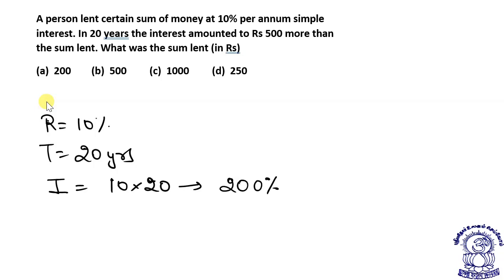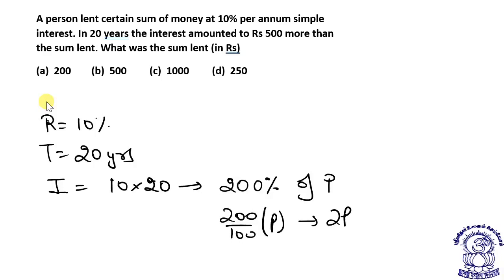or 200%. 200% of P, that means 200% of P, or I can say 2P. So the interest is actually 2P. Getting it, my dear students? The interest is 2P.